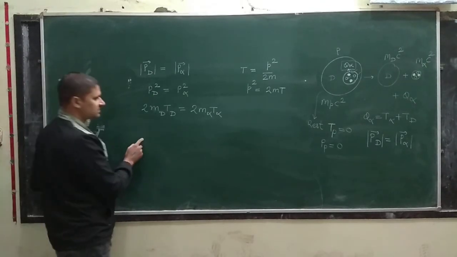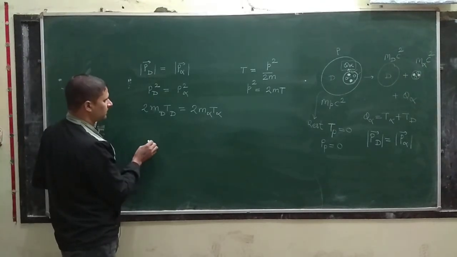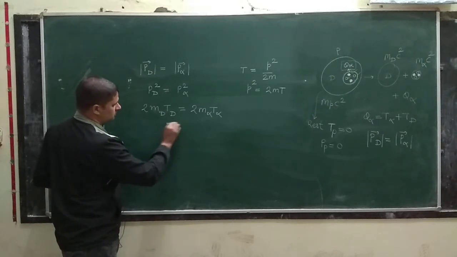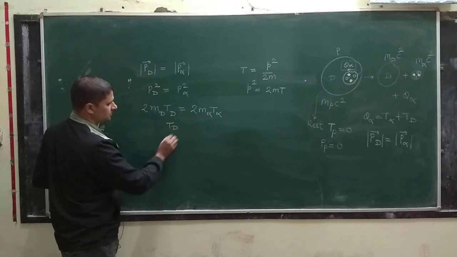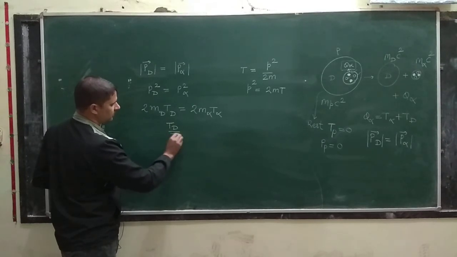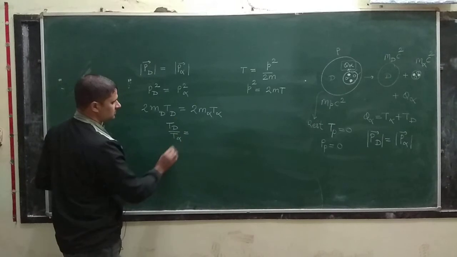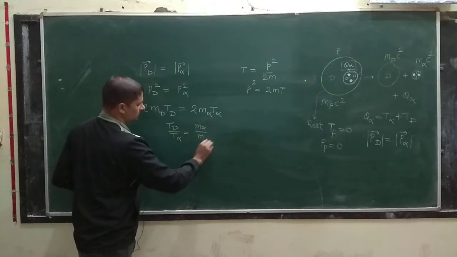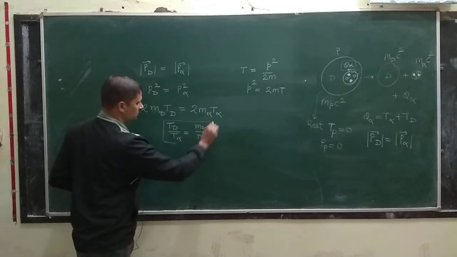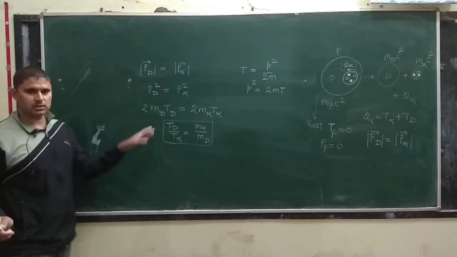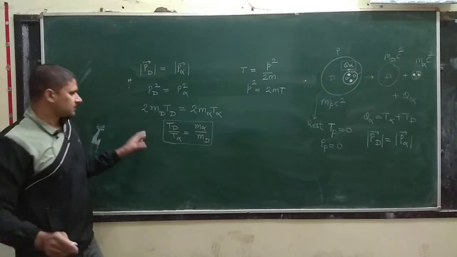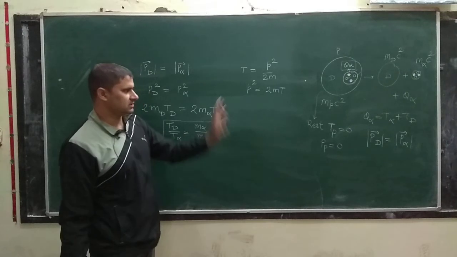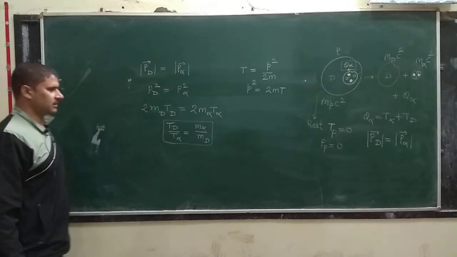So from here you will see that the ratio of the kinetic energy of daughter nuclei and that of alpha particle is equal to mass of alpha particle by mass of daughter nuclei. So this is the third conclusion. Using this we can find the amount of energy shared from that relation.